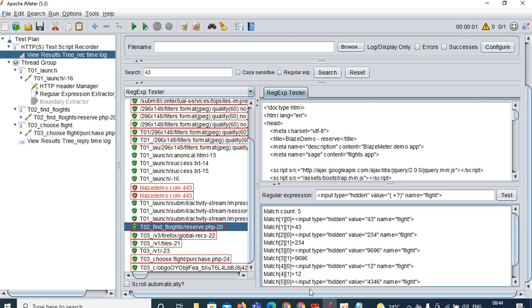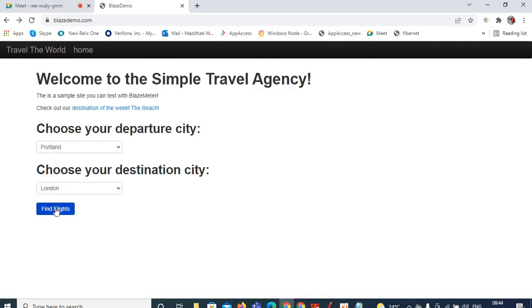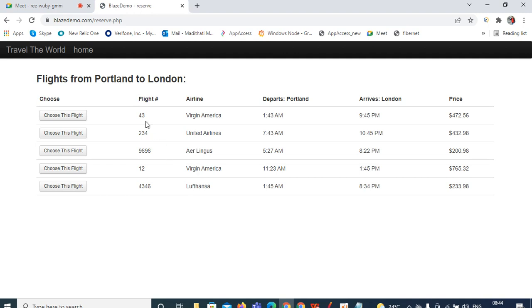If you wonder where all these came from, come to the body and click on find flights. Here you can see flight numbers 43, 234, 96, 96, 12, 43, 46. See, you can capture all the flight numbers. Like the similar way you can capture all the airlines, and all the prices as well. Now I want to capture all the flight numbers.